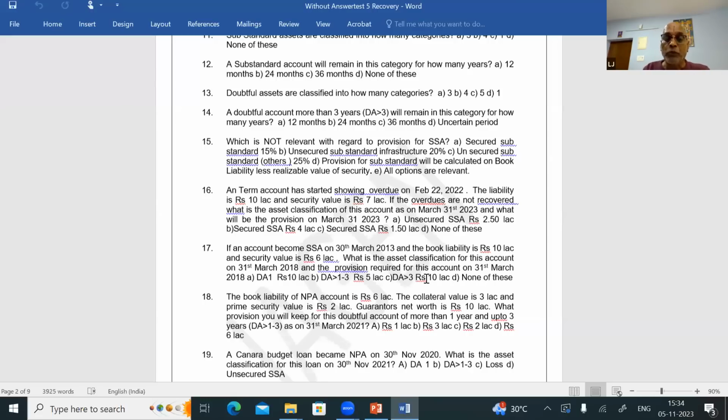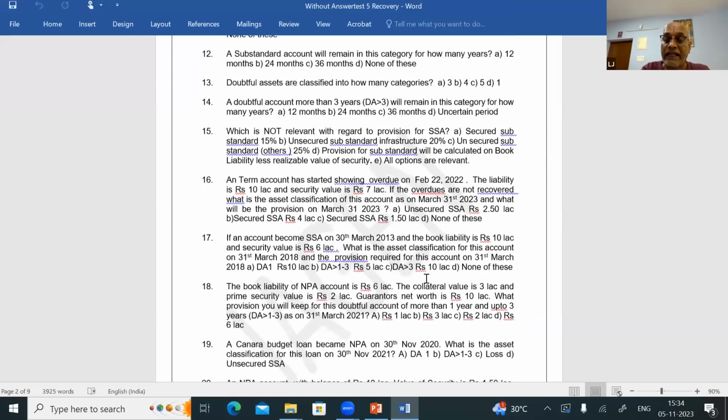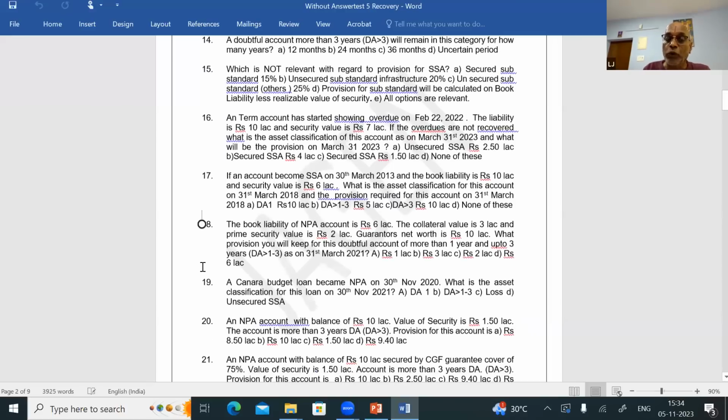Question number 18. The book liability of an NPA account is 6 lakhs. The collateral value is rupees 3 lakhs and the prime security value is rupees 2 lakhs. Guarantor's net worth is 10 lakhs. What provision will you keep for this doubtful account of more than 1 year up to 3 years? They already told the asset classification: DA more than 1 up to 3 as on 31st March, so the account is classified as DA more than 1 up to 3.